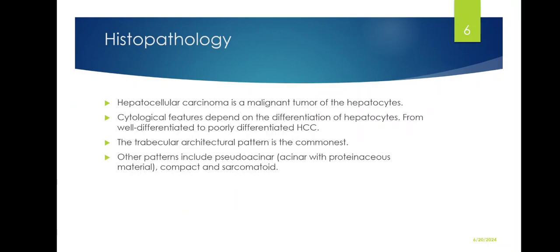Histopathology. Hepatocellular carcinoma is a malignant tumor of the hepatocytes. Cytological features depend on the differentiation of hepatocytes, so they can be well differentiated, going all the way to poorly differentiated. The trabecular architectural pattern is the commonest. Other patterns that you may observe include pseudoacinar, that is acini with proteinaceous material, compact, and sarcomatoid.